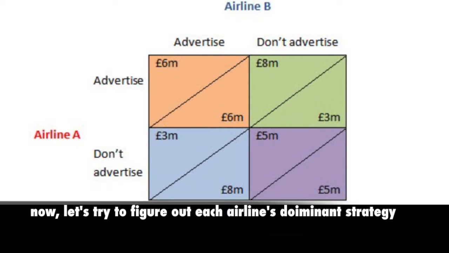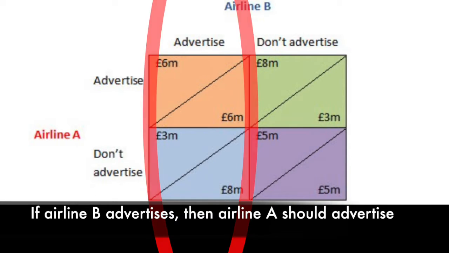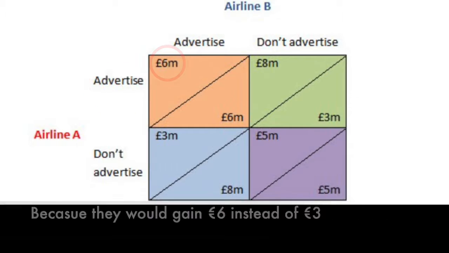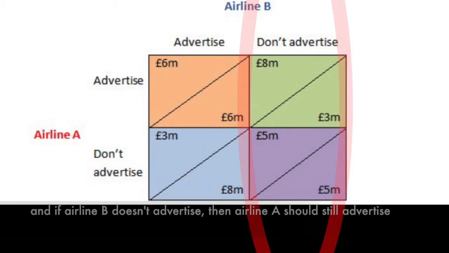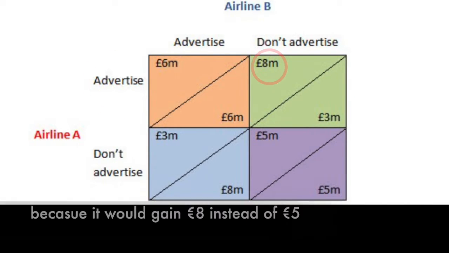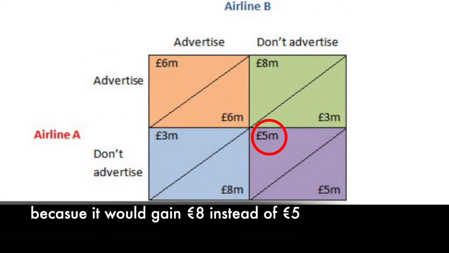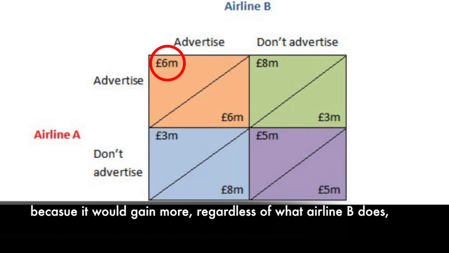Now let's try and figure out each airline's dominant strategy. If Airline B advertises, then Airline A should advertise, because they would gain 6 euros instead of 3 euros. If Airline B doesn't advertise, then Airline A should still advertise, because it would gain 8 euros instead of 5 euros. Therefore, Airline A's dominant strategy would be to advertise, because it would gain more, regardless of what Airline B does.